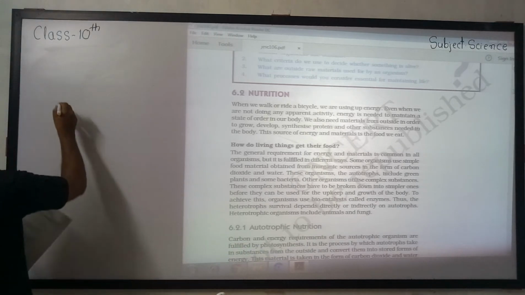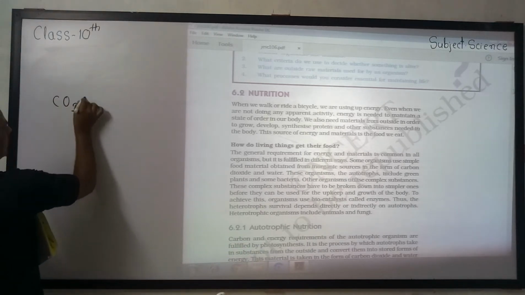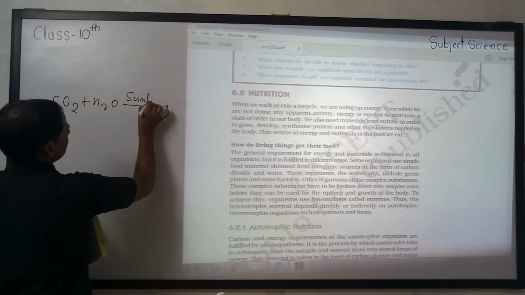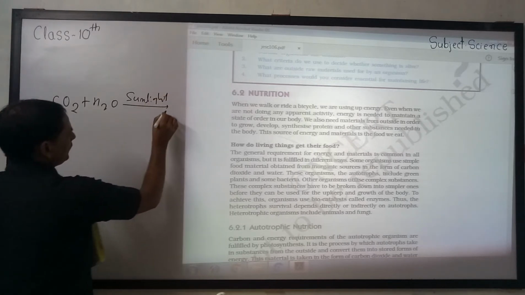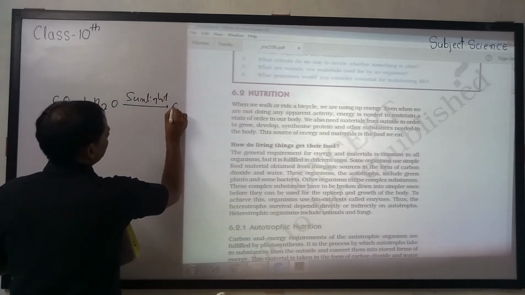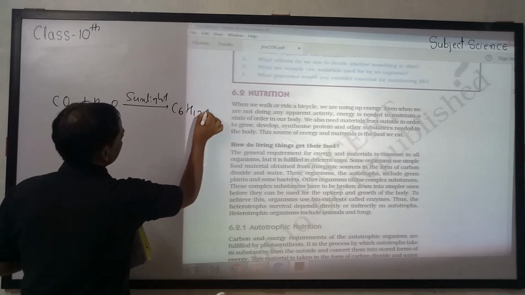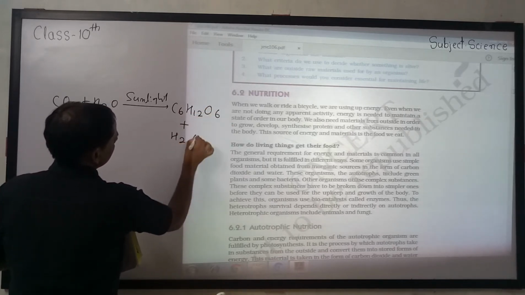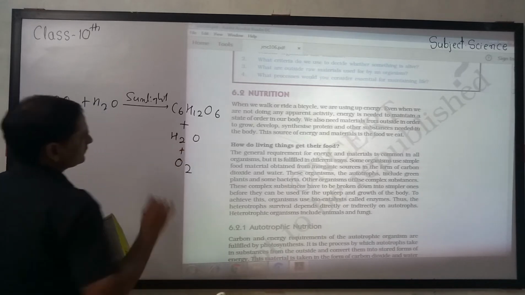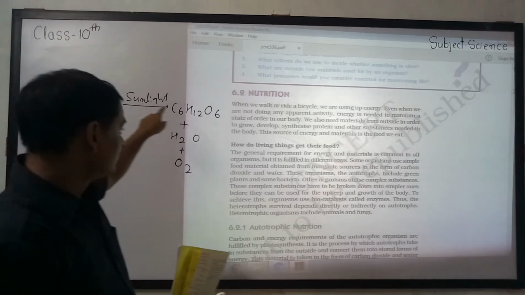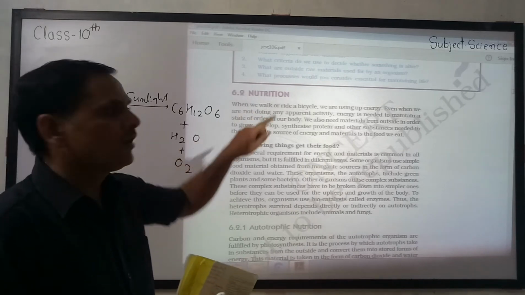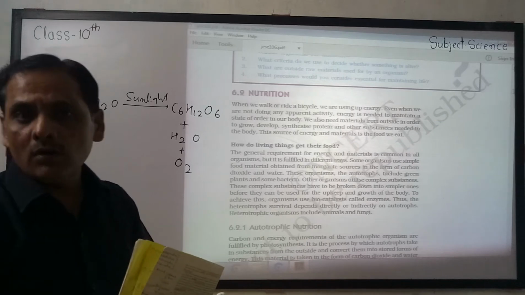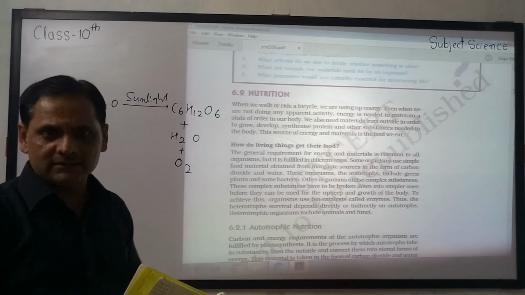Just like they use carbon dioxide, water, and sunlight in the presence of chlorophyll. They prepare their own food. After preparation of food, they release energy from glucose, water, and oxygen. Means this process is called autotrophic. All different types of plants are a part of the autotrophs. Already we studied autotrophs in class 8.